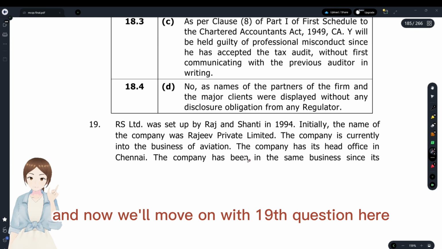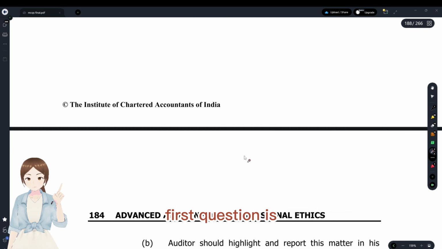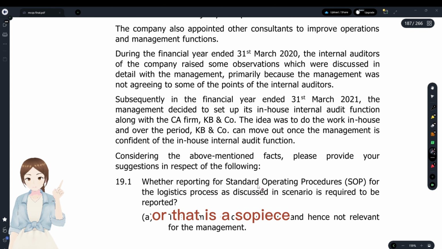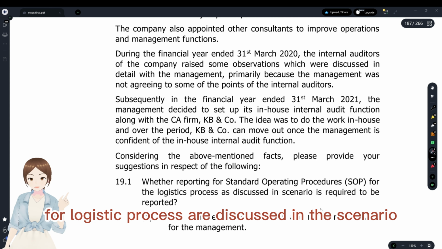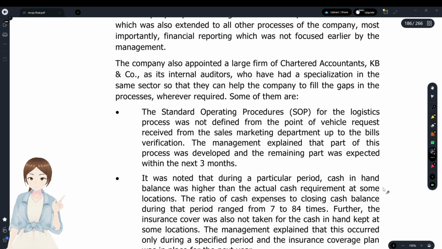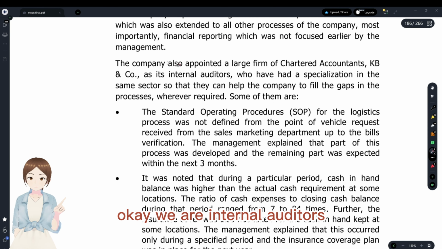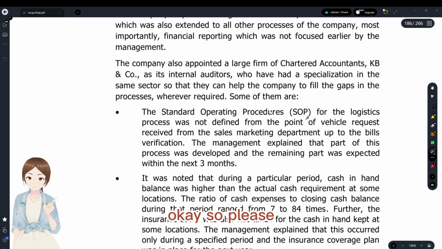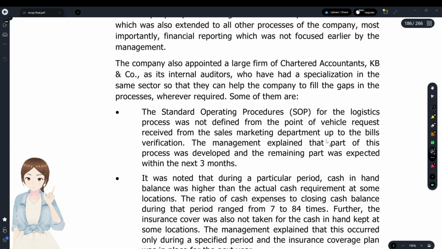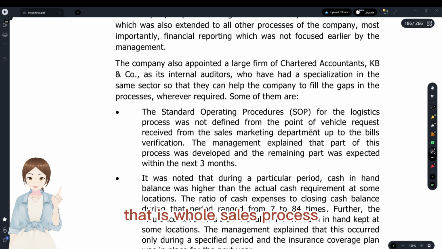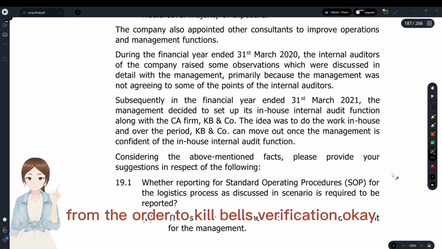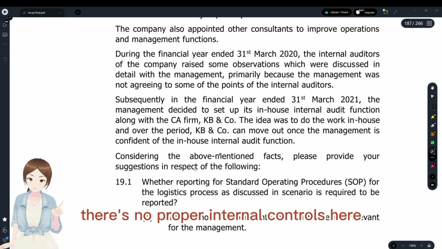And now we'll move on with the 19th question here. The first question is whether the reporting of SOPs, standard operating procedures, for the logistic process discussed in the scenario is required to be reported. Okay, what are they talking about? We are internal auditors. SOPs for the logistic process were not defined from the point of vehicle request received to bills verification. That is the whole sales process from the order till bills verification. There are no proper internal controls here.